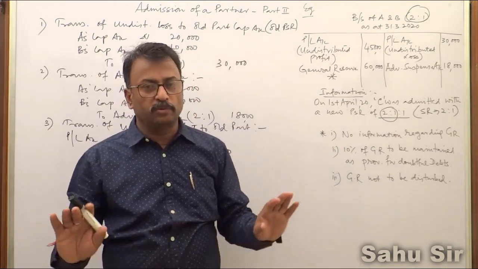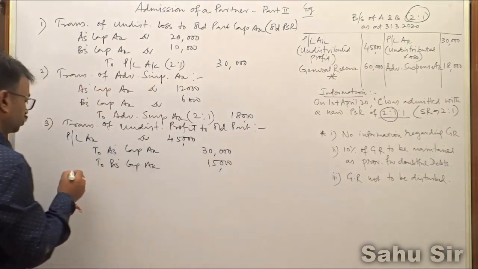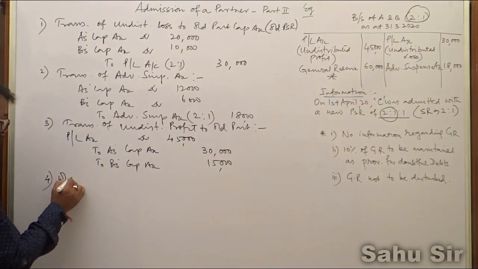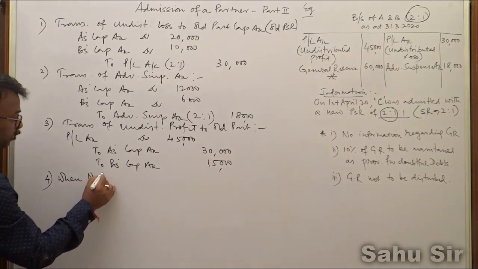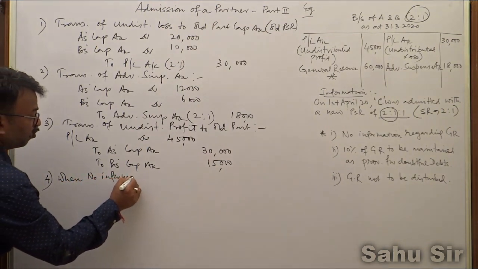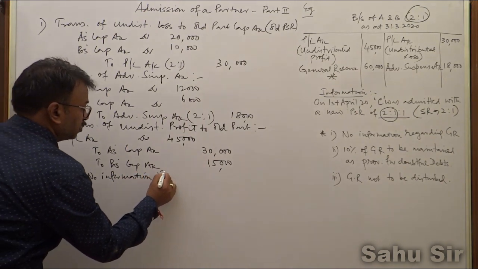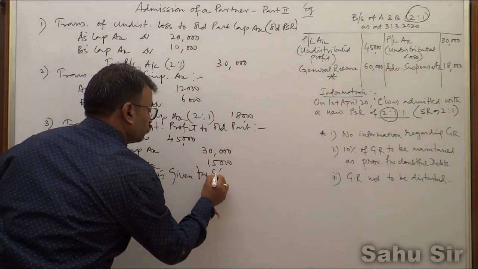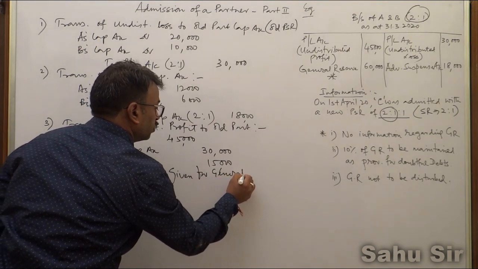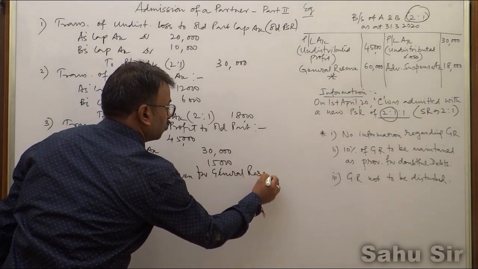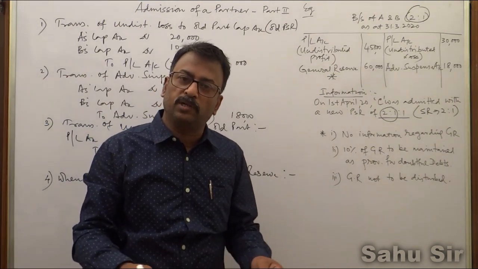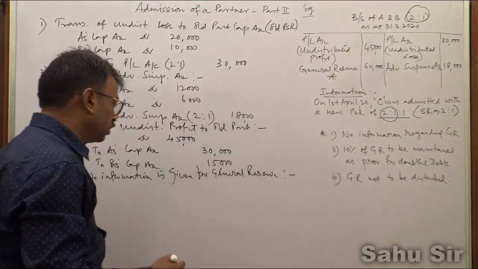So when no information is given, I put like this, number 4, when no information is given for general reserve. So when information is not there, simply you transfer to old partner's capital account.